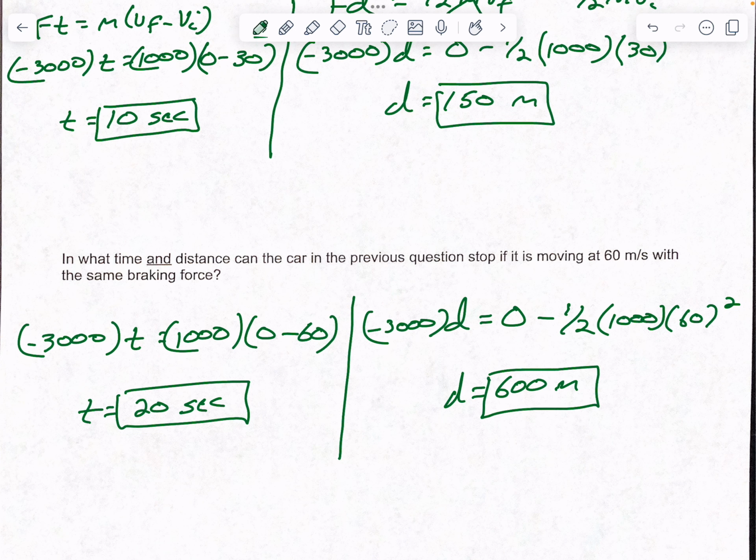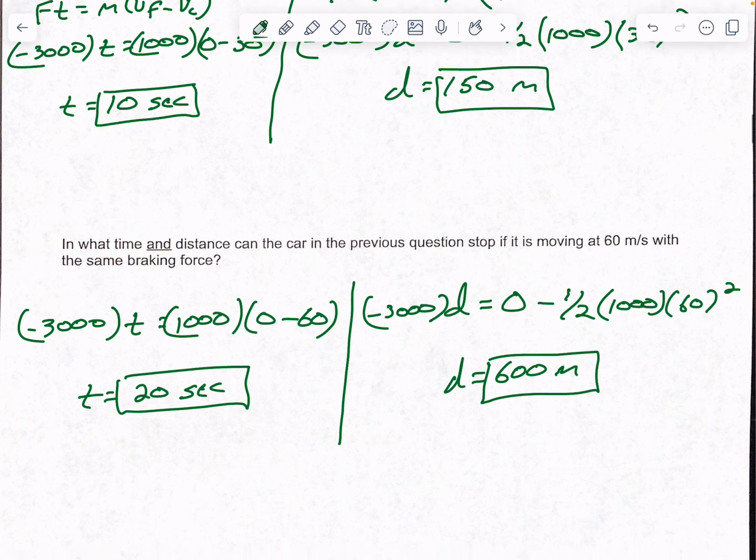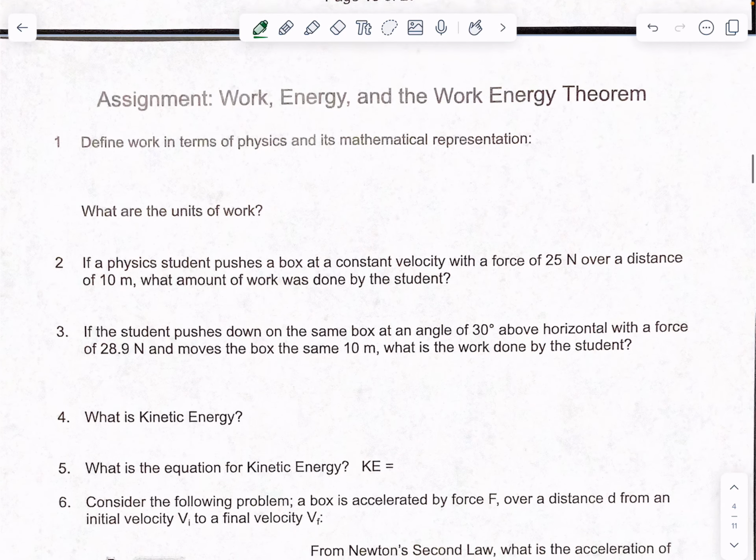Okay, so this is that relationship we kind of talked about: since velocity is squared, it's going to raise everything else exponentially. So if you double the velocity, it actually quadruples the distance. So this is just mathematically showing you how that relationship happens. Now, moving on to this assignment part.